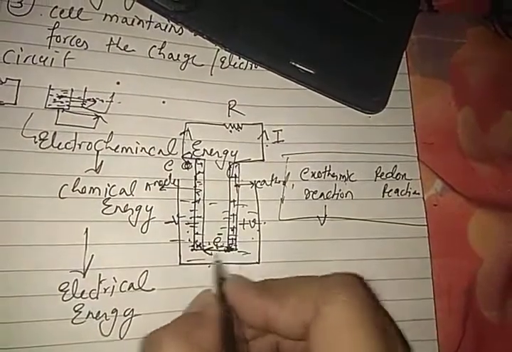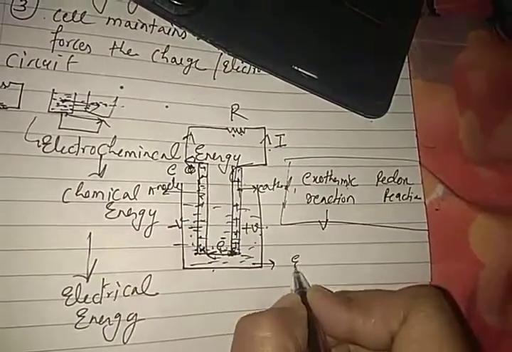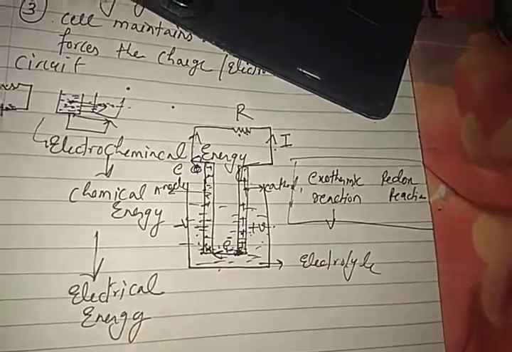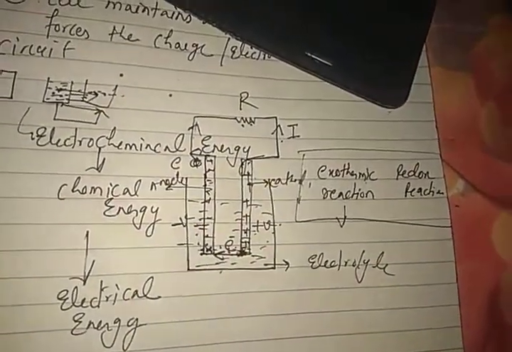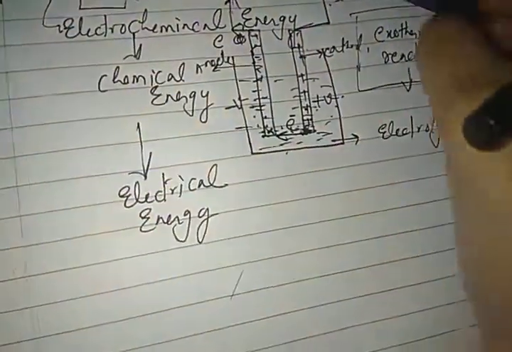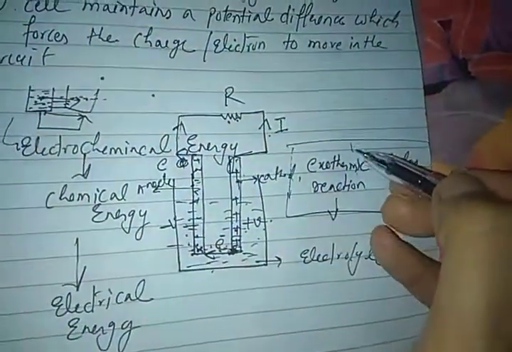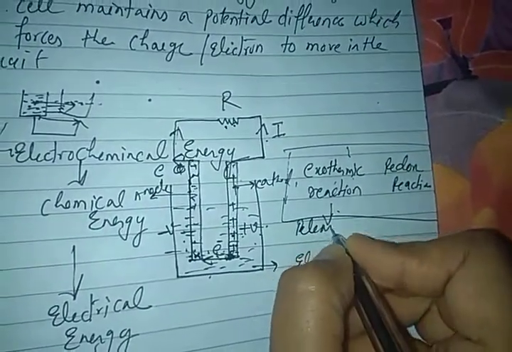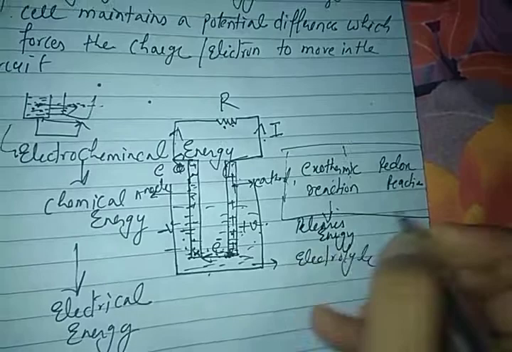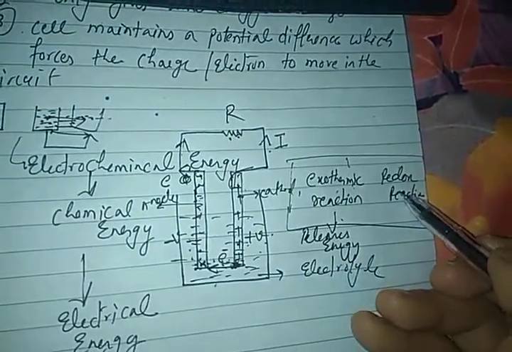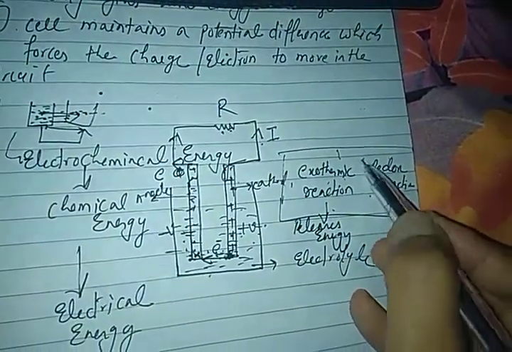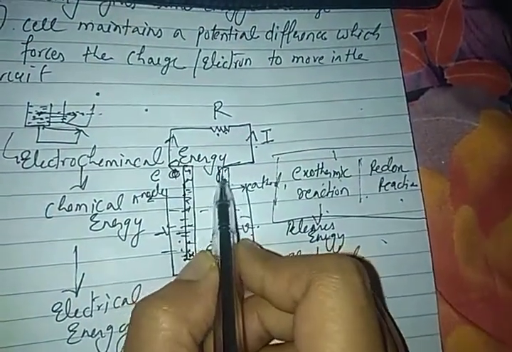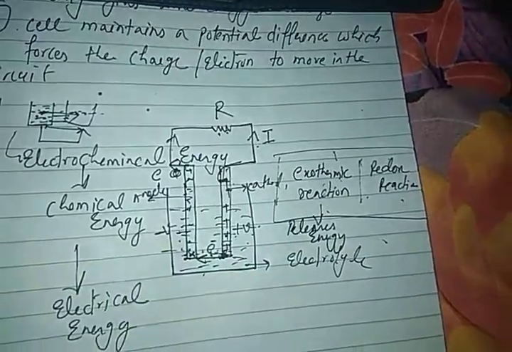And here some solution must be there, which we call the electrolyte. And these two rods are called electrodes. Yes, so the cell has some reactions. The cell does some reactions which can be called an exothermic reaction. What does an exothermic reaction do? It releases energy. And similarly, a redox reaction is also taking place. Redox means the combination of oxidation and reduction. At one point it is doing oxidation, at another point it is doing reduction.